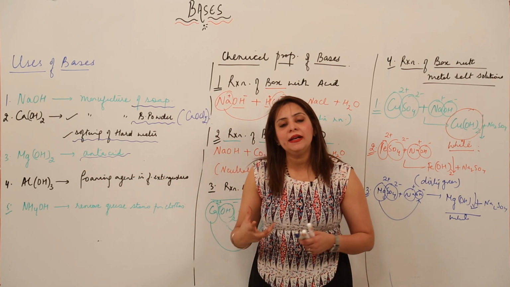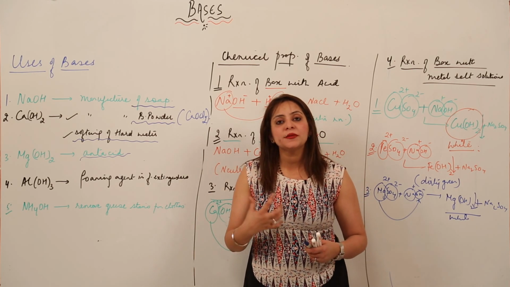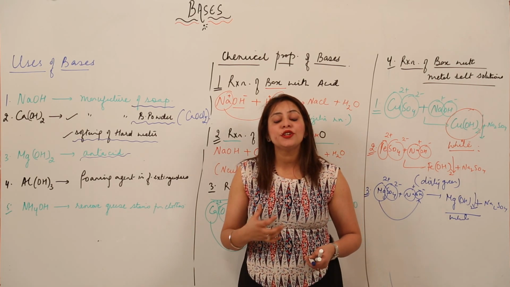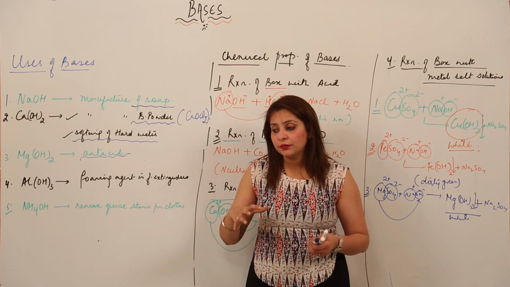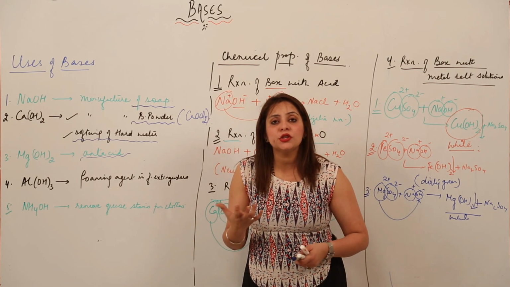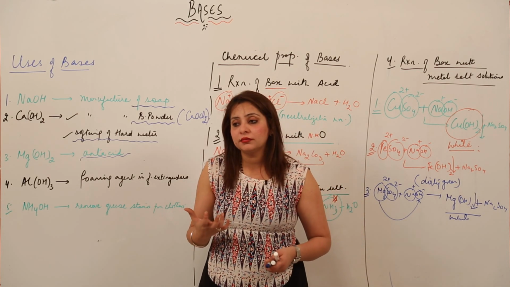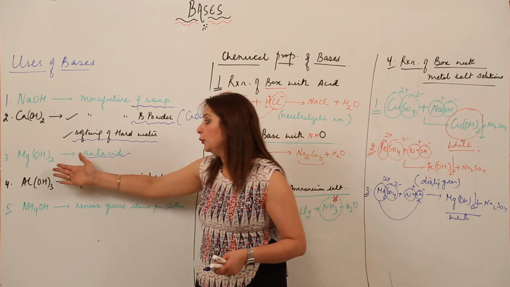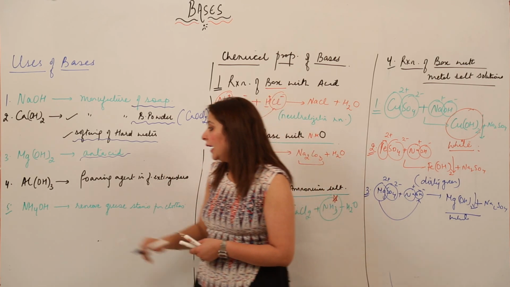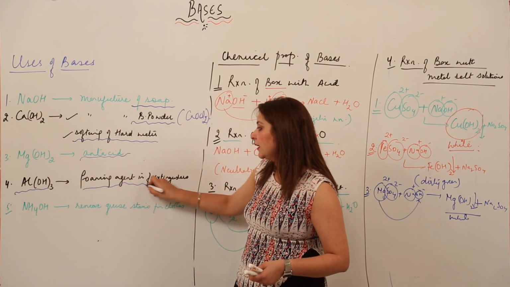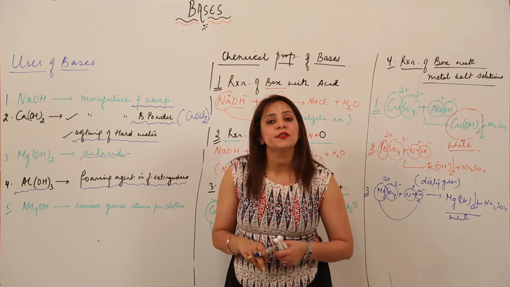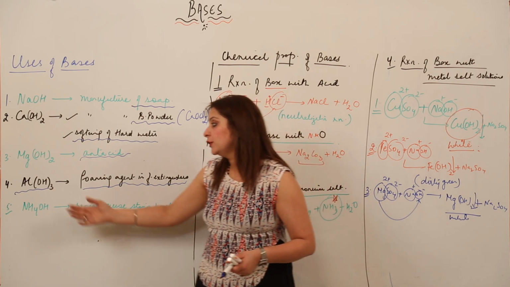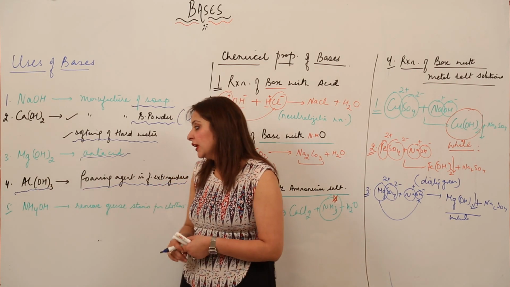And what are antacids actually? Antacids are those substances which, when we take them, reduce the acidic effect in our body. That means they reduce the acidity, which, if it is not reduced and acidity occurs more in your body, can lead to ulcers as well. So it acts as a component for antacid medicines. And Al(OH)3 acts as a foaming agent in fire extinguishers. That means the foam which you get in a fire extinguisher is produced due to Al(OH)3.